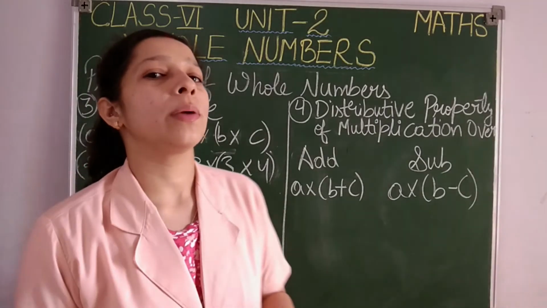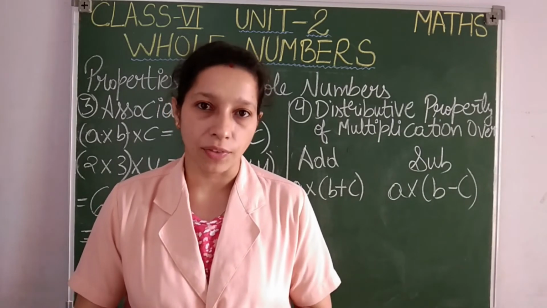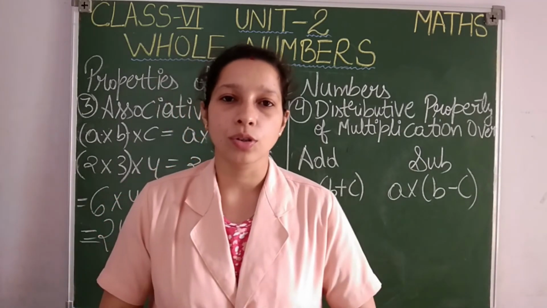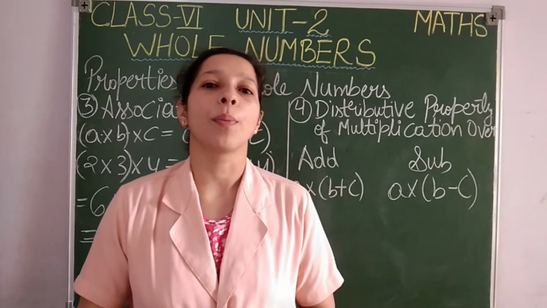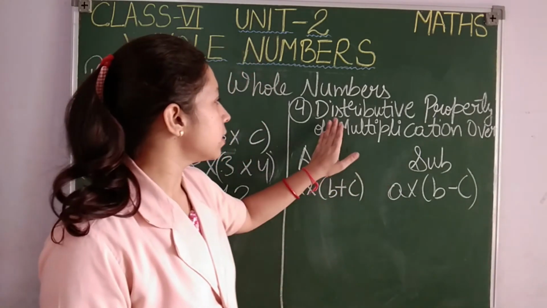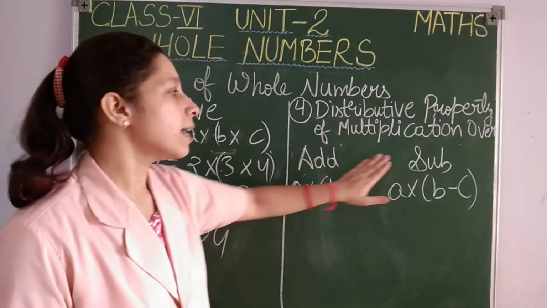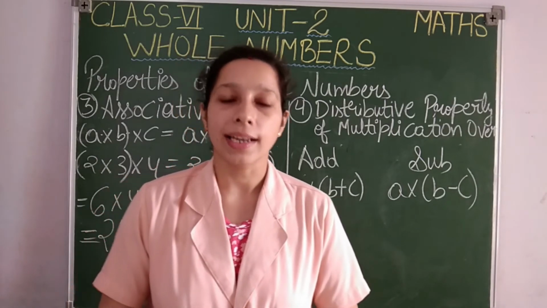So associative property states that you can form groups according to your convenience for addition and multiplication. Clear, students? Note this also. Now we are going to see our last property, that is distributivity property of multiplication over addition and subtraction. This property applies for addition and subtraction both. Let us see how, students.